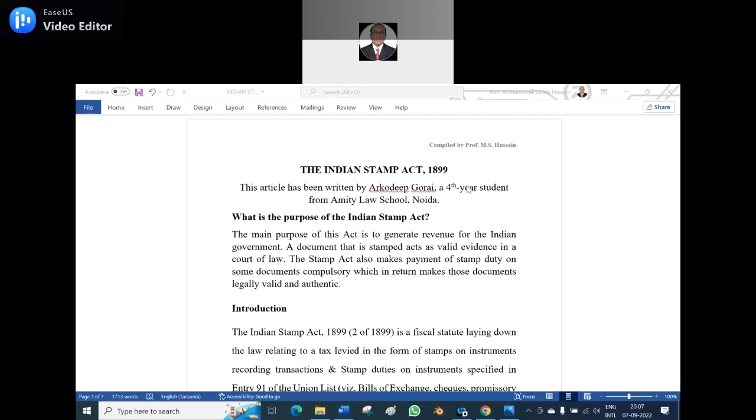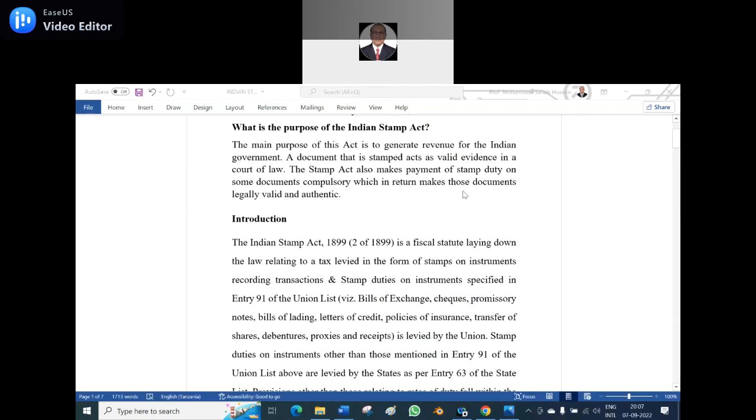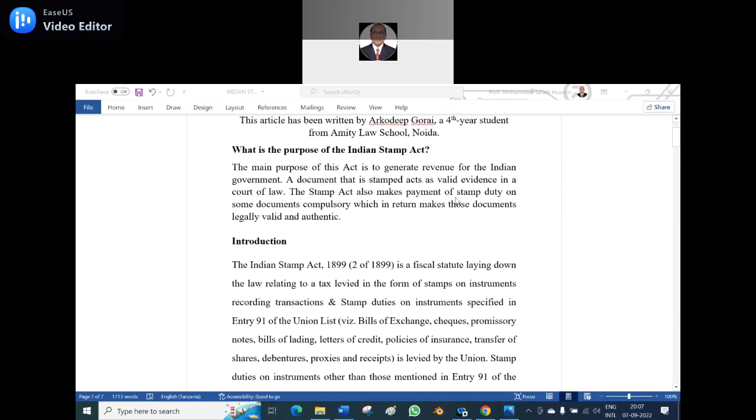Okay. The Indian Stamp Act, comma, 1899, or you can write the Indian Stamp Act OF of 1899. That is the style of writing. Of course, I took it from Arko Deep Gorai, the fourth year student of the MIT Law School. So a courtesy goes to him. So what is the purpose of the Indian Stamp Act? Here I made it very clear. The main purpose of this act is to generate revenue for the Indian government.